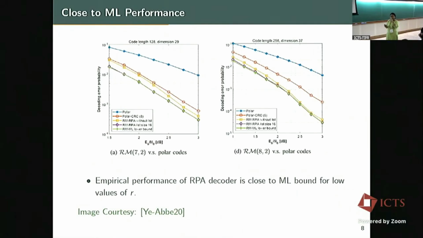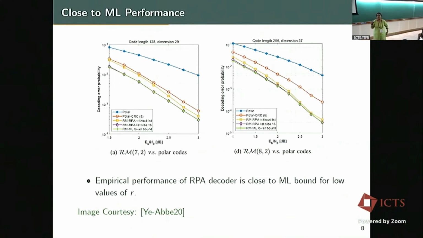And why is it interesting? So this is the performance which was shown in Ye and Abbe. And what it shows is that recursive projection aggregation, vanilla version, is actually close to ML. That is the key takeaway. RPA without list is very good. With list, it is close to ML. Okay. But this is for second order Reed-Muller codes.